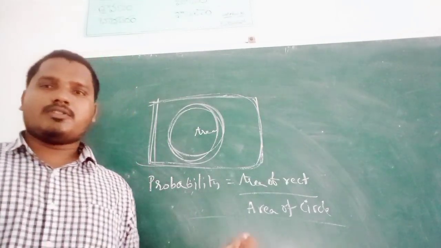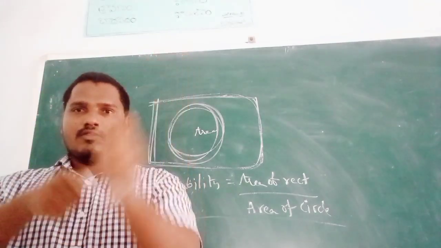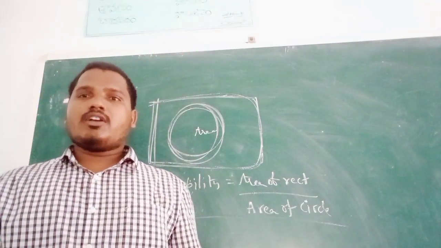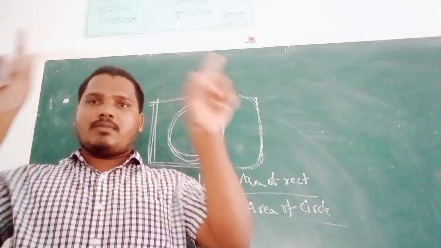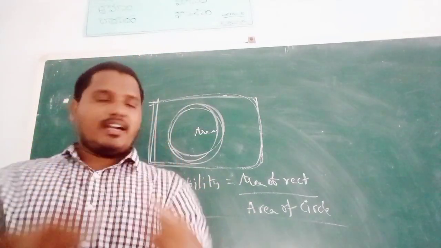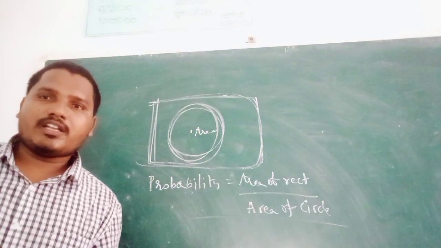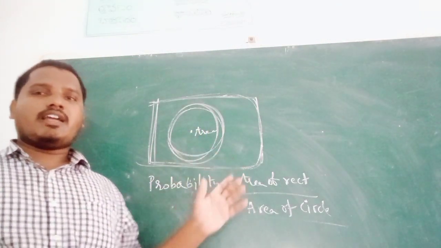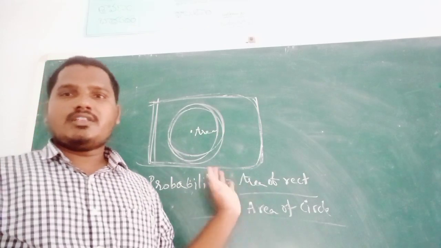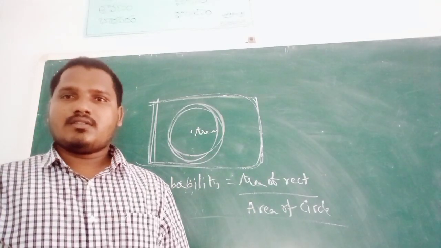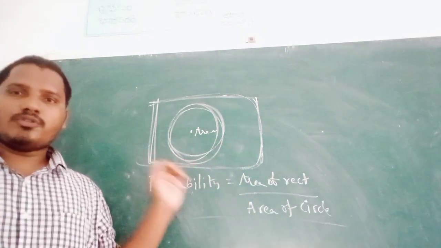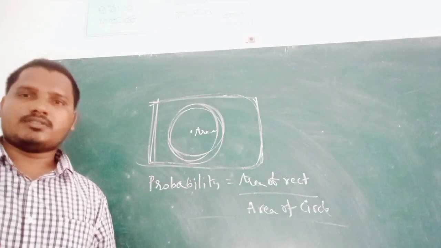Suppose these types of problems are used: you shoot an arrow at a board. When you shoot that, what is the probability of hitting the center? For that type we use these formulas. Okay, thank you.